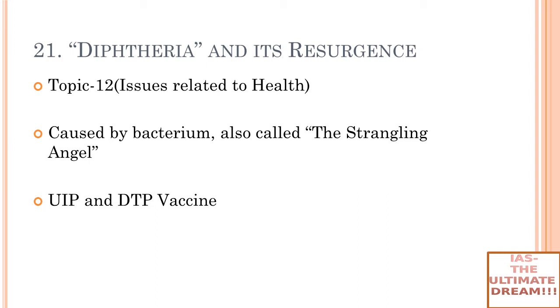So we have seen that UIP is covering all these 3, right? But even then, what is happening? The coverage of these 3 primary doses is inadequate at 80% across the country, right? So it is not adequate. Why? Because we don't have sufficient healthcare facilities.